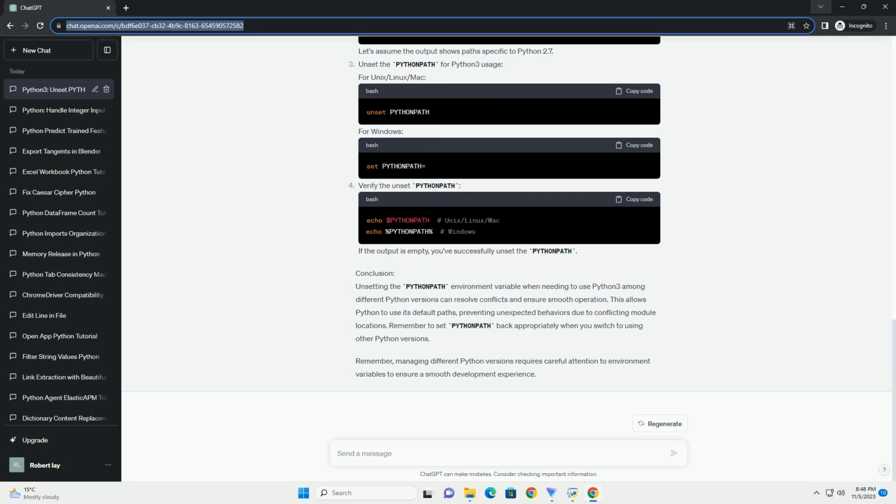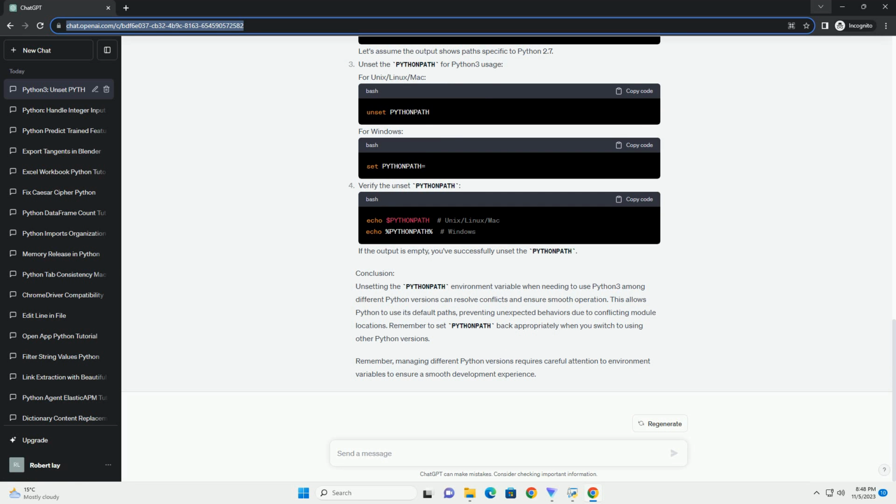Step 2. Unset PythonPath. To unset the PythonPath environment variable, follow the steps below based on your operating system. For Linux and Mac OS, open a terminal and run the following command. For Windows, open a command prompt and run the following command. Step 3. Verify the change.